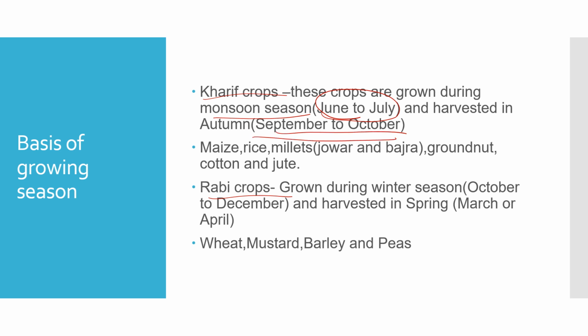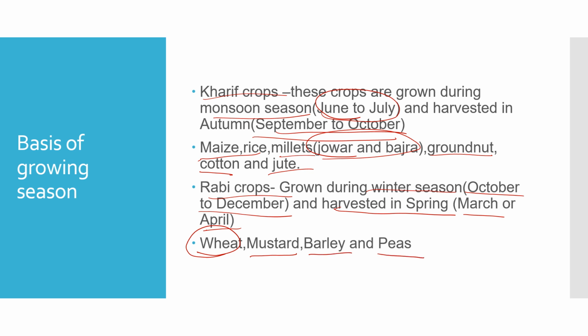So what are the main kharif crops? They are maize, right? Millets like jowar and bajra, groundnut, cotton and jute. So these are the main kharif crops. And rabi crops are generally grown in the winter season, that is October to December. They are sown and then harvested during spring, that is March to April, right? Examples are wheat, mustard, barley and peas. So in the previous slide we studied cash crops and food crops. Now we have studied the kharif crops and the rabi crops, right?